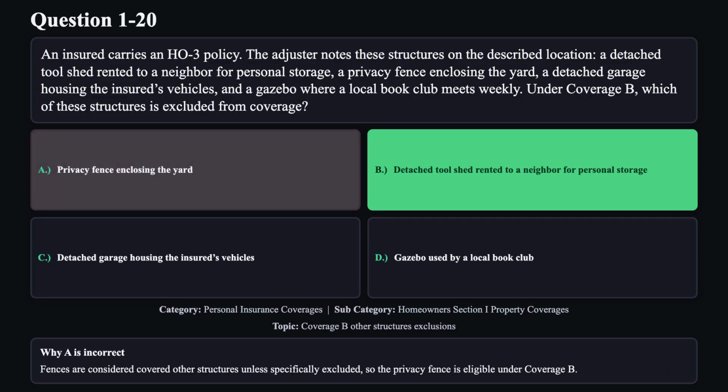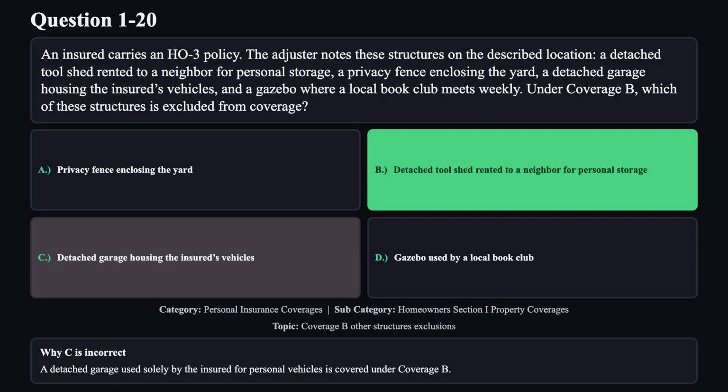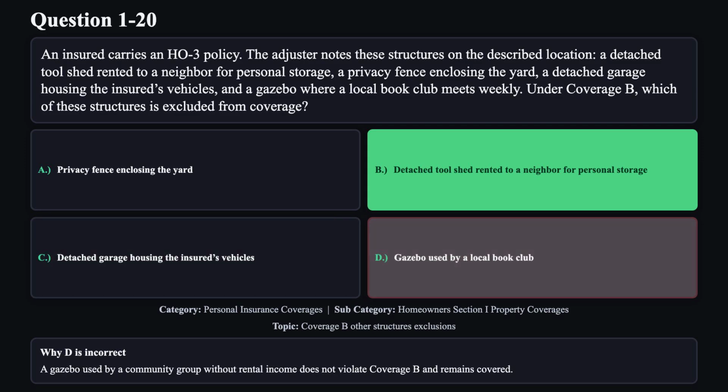Reason A is not correct. Fences are considered covered other structures unless specifically excluded, so the privacy fence is eligible under coverage B. Reason C is not correct. A detached garage used solely by the insured for personal vehicles is covered under coverage B. Reason D is not correct. A gazebo used by a community group without rental income does not violate coverage B and remains covered.